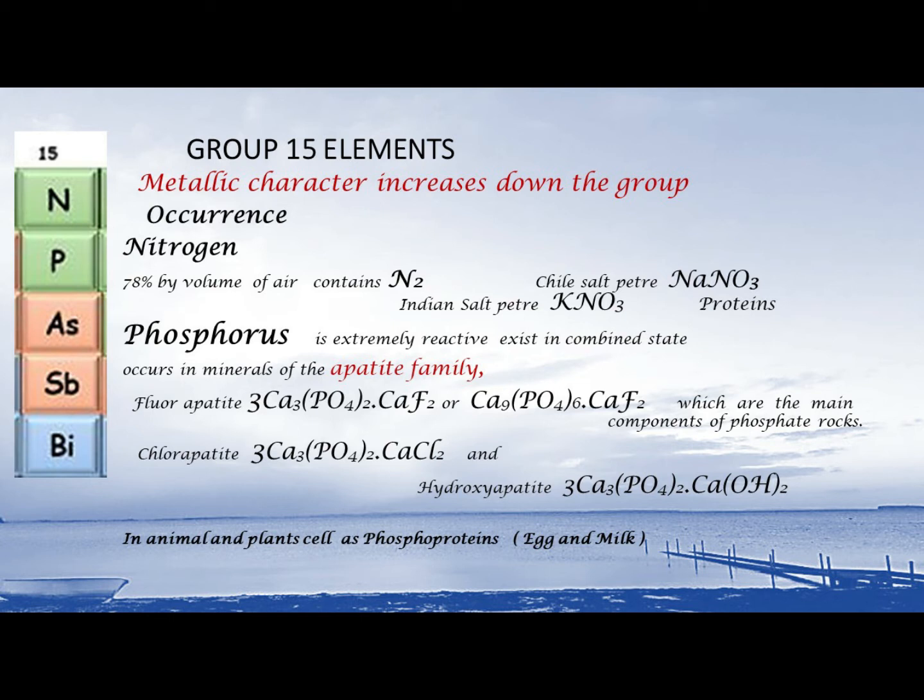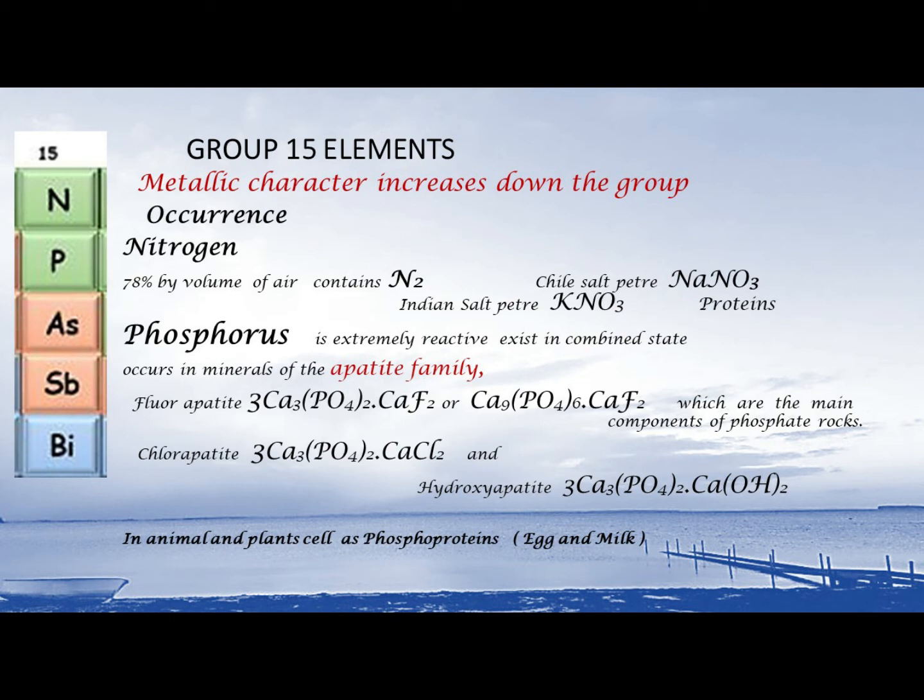Now first let us look into the occurrence. What can we say about the occurrence in the earth? As far as nitrogen is concerned, 78% by volume of atmospheric air comprises dinitrogen.